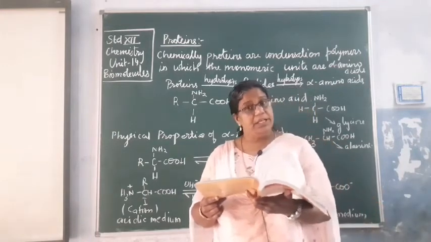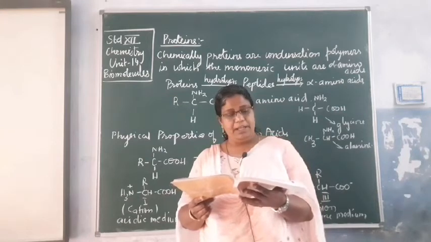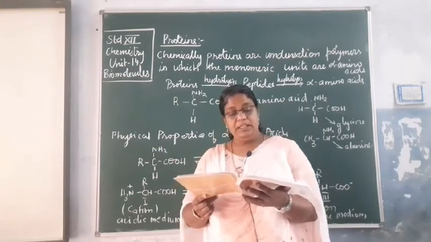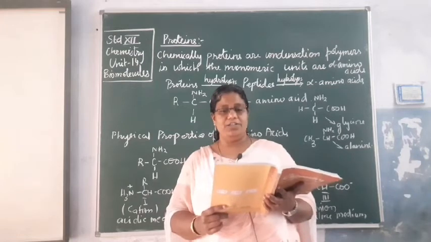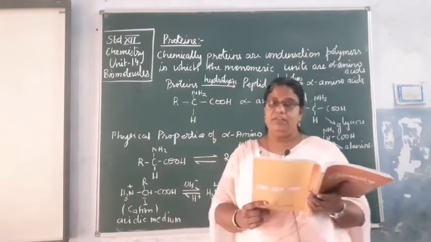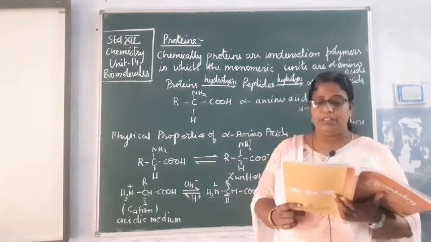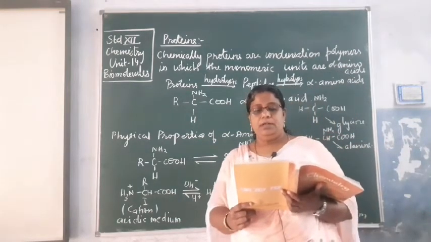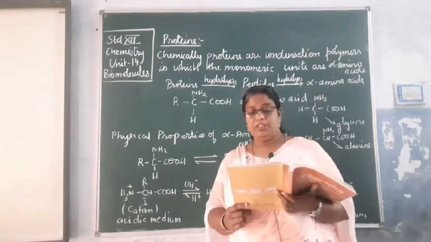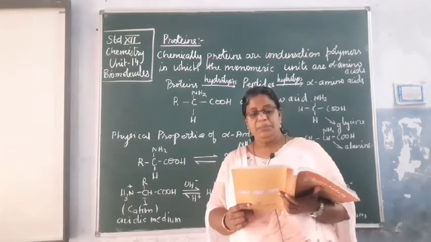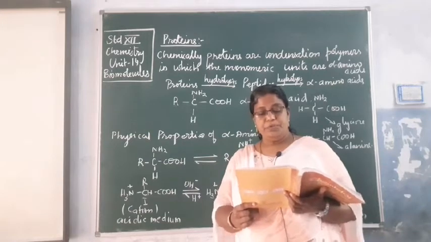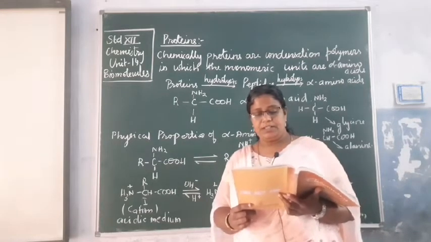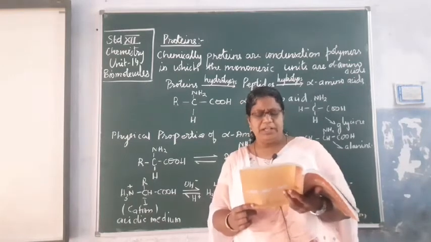ठीक है. इन सबका 3 लेटर सिंबल्स भी दिया हुआ है. ग्लाइसिन का GLY है, एलानिन का ALA है, वैलिन का VAL, ल्यूसीन का LEU, देन आइसोल्यूसीन का ILE है, आर्जिनिन का ARG, लाइसिन का LYS, ग्लूटामिक एसिड का GLU, एस्पार्टिक एसिड ASP, ग्लूटामाइन इट इज GLN, asparagine ASN, threonine THR, serine SER, cysteine CYS, methionine MET, phenylalanine PHE, tyrosine it is TYR, tryptophan it is TRP, histidine HIS and proline is PRO. Okay, और सभी का 1 letter code भी दिया हुआ है.